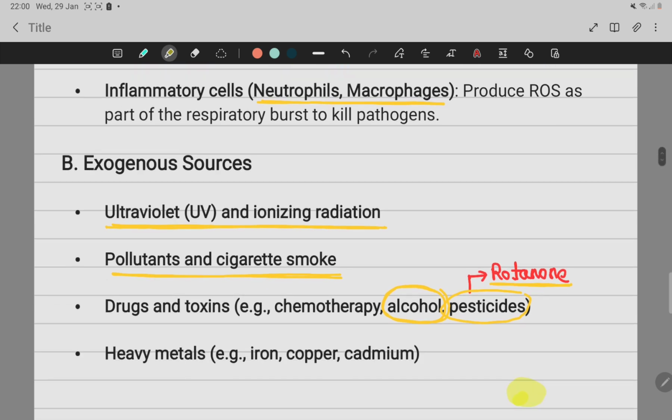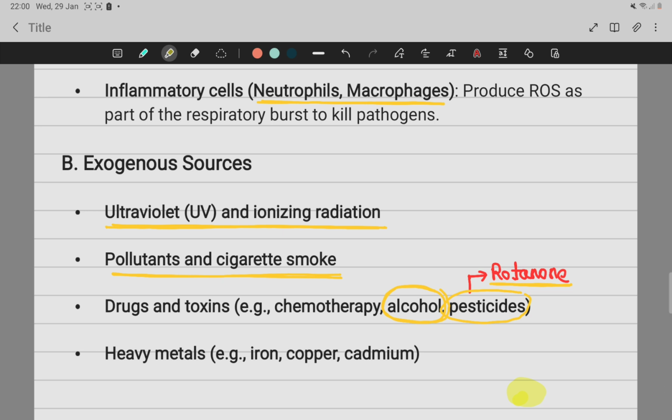Now exogenous sources: we have ultraviolet rays, UV rays. We have ionizing radiation that forms free radicals in our body. Pollutants, cigarette smoking, drugs and toxins, like excessive alcohol consumption, cause formation of a lot of free radicals in our body.